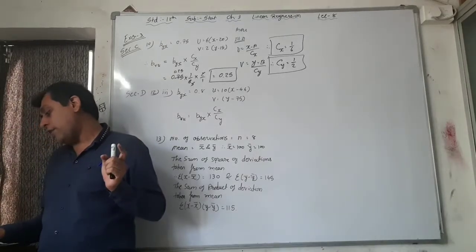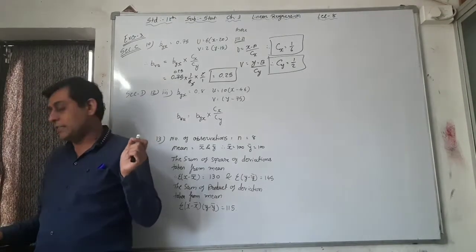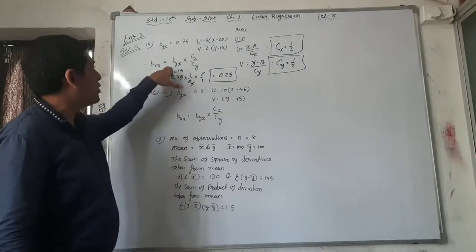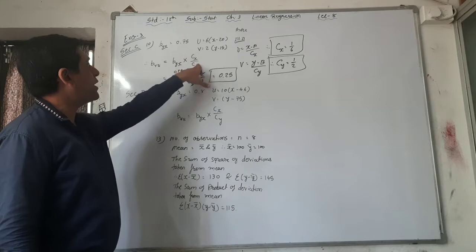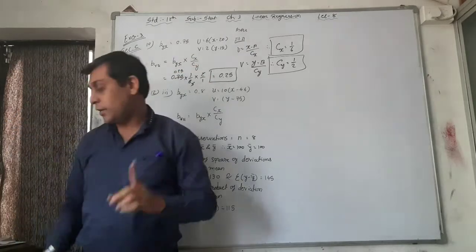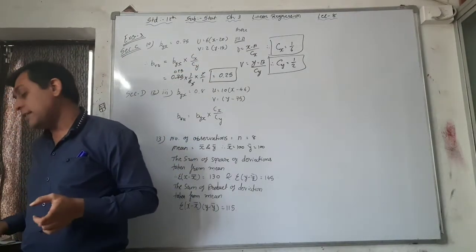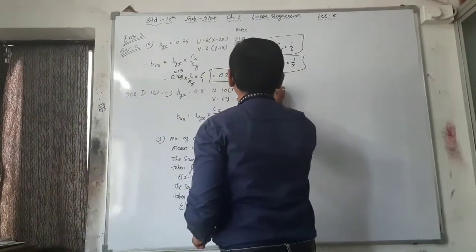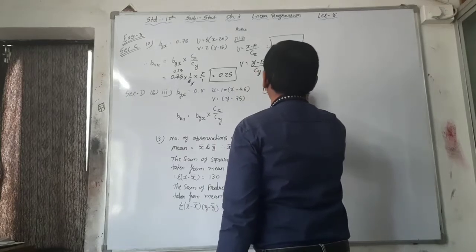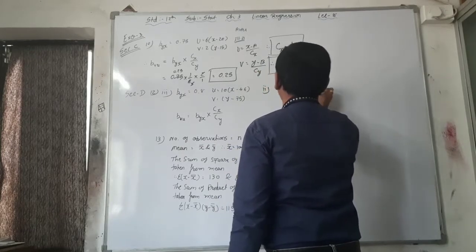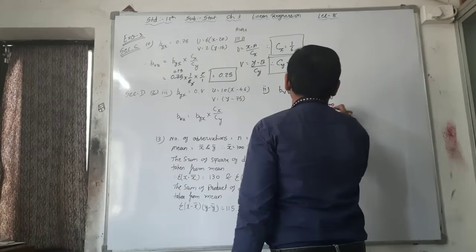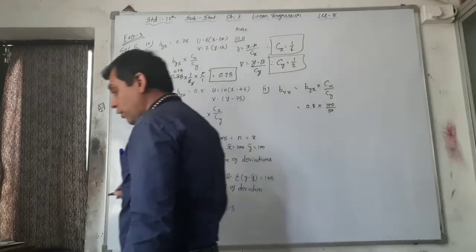Second, Cx is equal to 100, Cy is equal to 50. We just put the value in this formula: BVU is equal to Byx into Cx upon Cy. Here Byx is equal to 0.8, Cx is equal to 100, Cy is equal to 50, right?